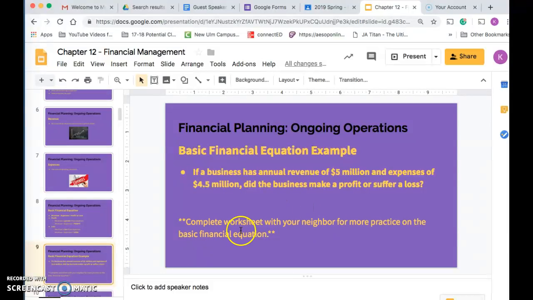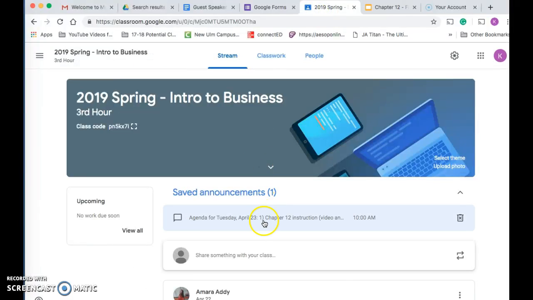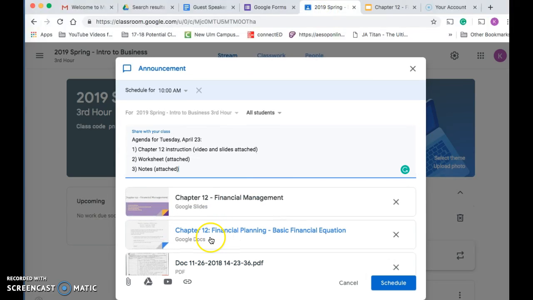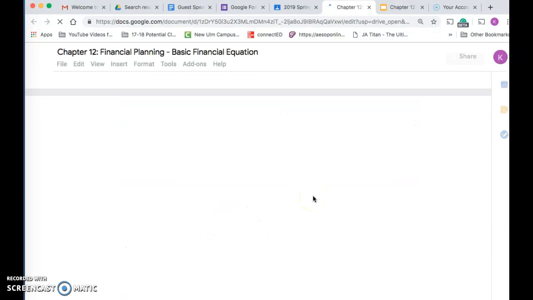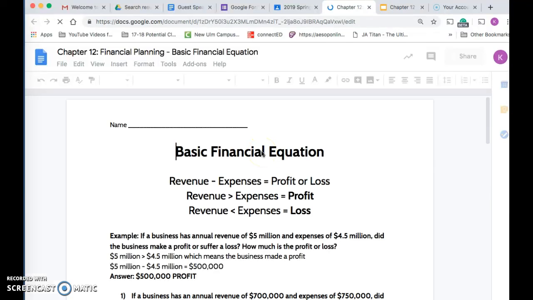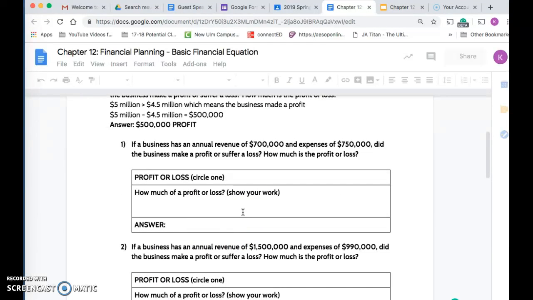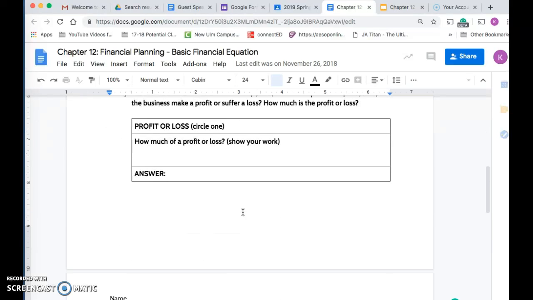There is going to be a worksheet that you're going to complete with your neighbor or a small group for practice on the basic financial equation. This worksheet is going to be in Google Classroom. It's called Chapter 12, Financial Planning, Basic Financial Equation. You are going to go ahead and open that, and either you can print it double-sided so it's on one sheet of paper, or you can do this electronically. I don't care how you do it, just as long as you have the answers when we go over this tomorrow.